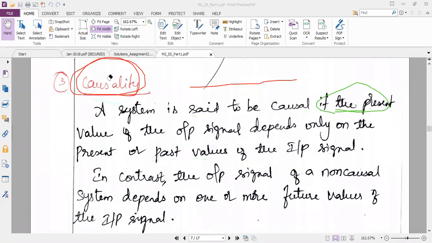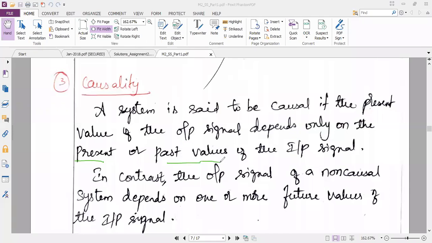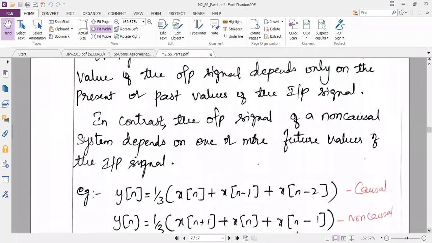So here there is no future value. Causality means the output should only depend upon the present and past values of the input. It should not depend upon the future values of the input. So can I give the contrary statement for non-causality? How can I define non-causality? If the output signal depends upon one or more future values of the input signal, then the system is said to be non-causal.